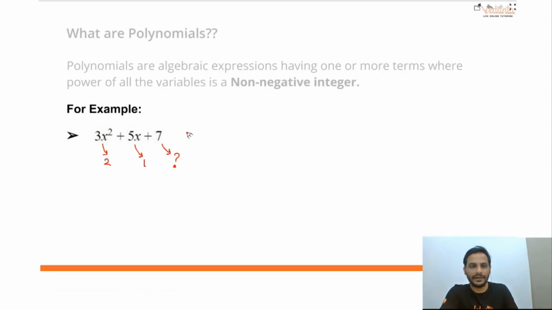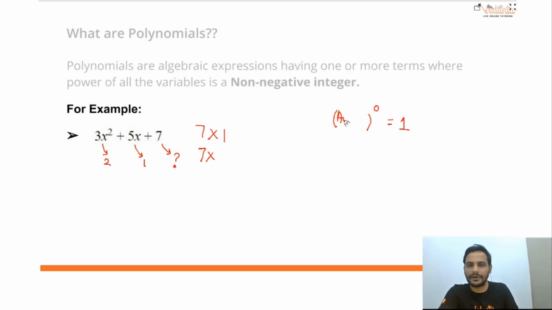So I'll say, okay, if there is no variable, I can write this 7 as 7 into 1. Can I write 7 as 7 into 1 or not? Yes, I can write it. Now we know that anything raised to the power 0 will be equal to what? 1.